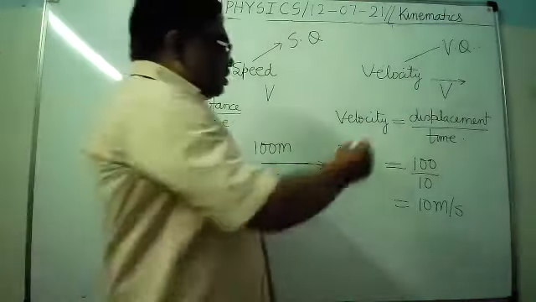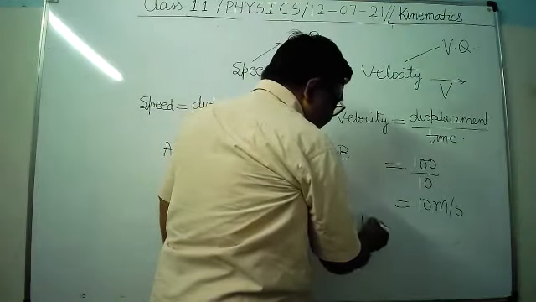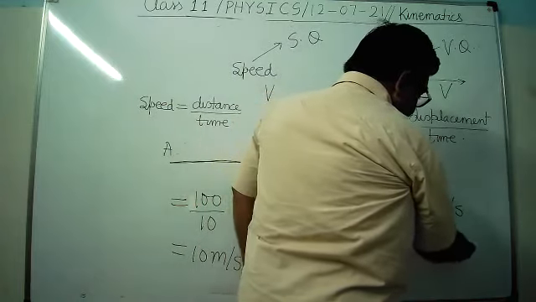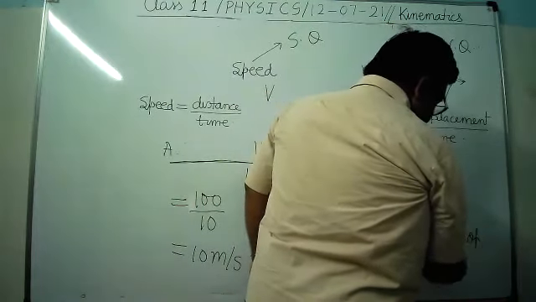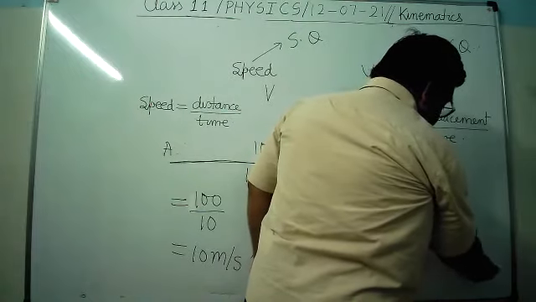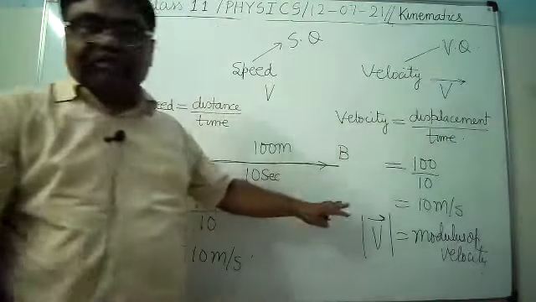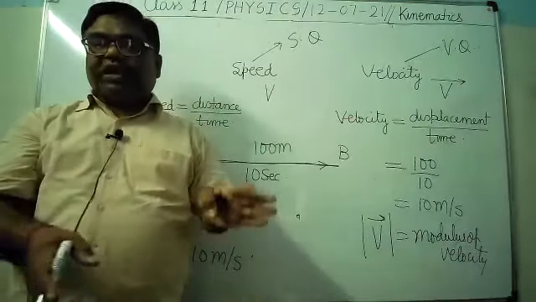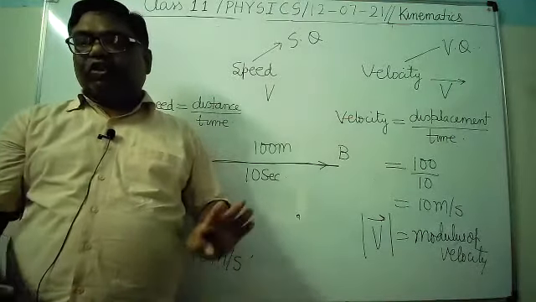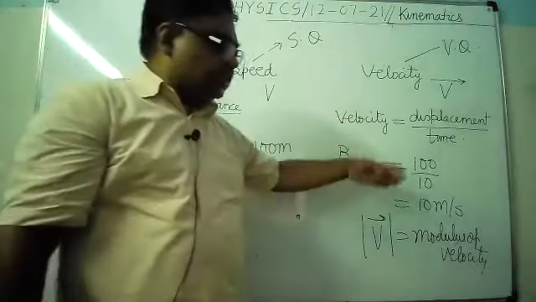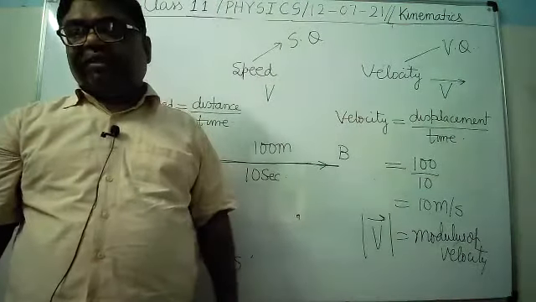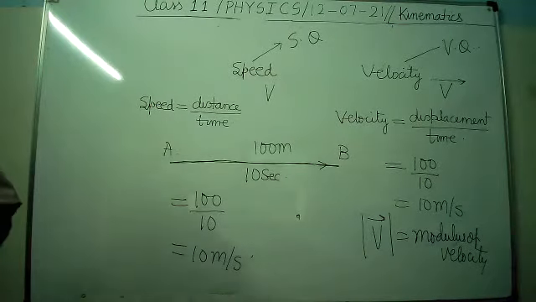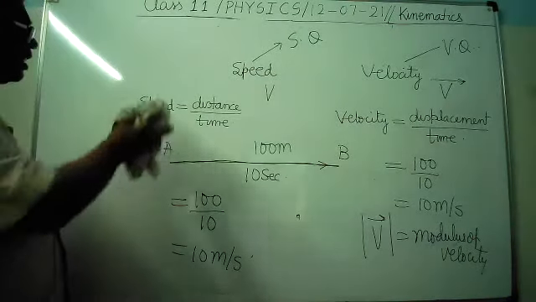And when we write this in this way, it means modulus of velocity. And what is the meaning of modulus? Modulus means magnitude. Modulus means जो उसकी numerical value, that is known as modulus. It's clear. Means here it is 10 meter per second. Here it is 10 meter per second. Now you try to understand speed and velocity by another example.